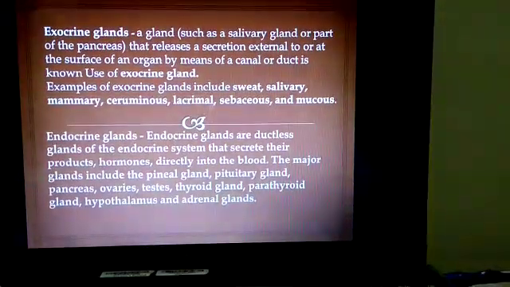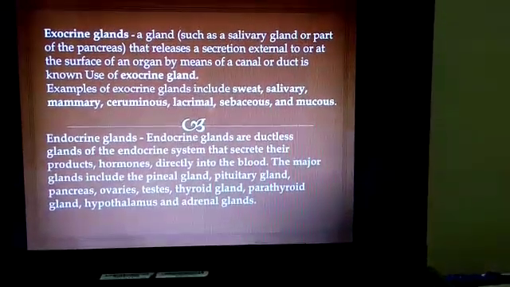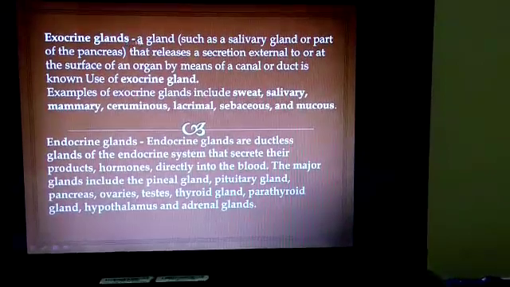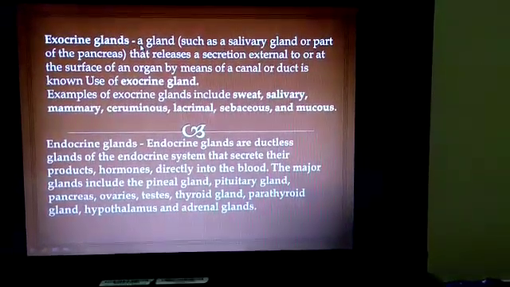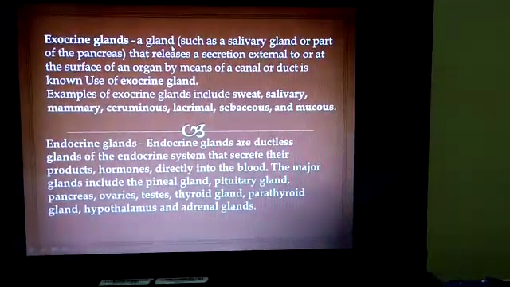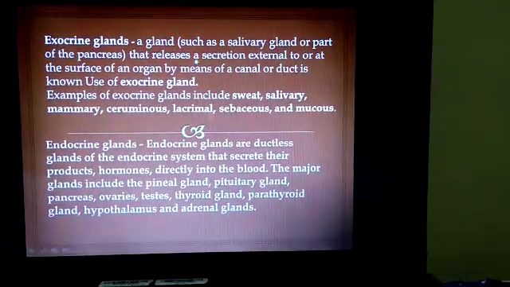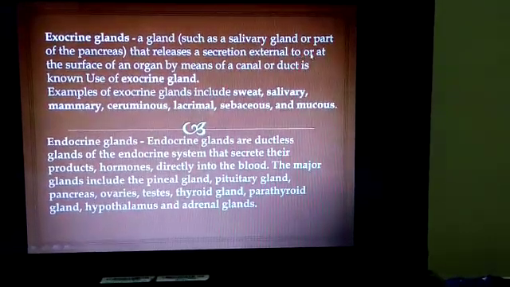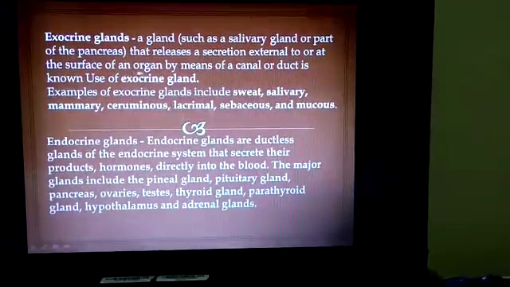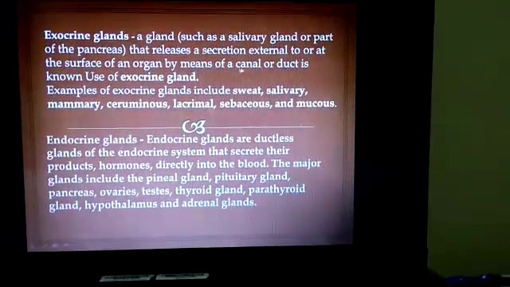So first see about the exocrine glands. An exocrine gland is a gland that releases a secretion external to or at the surface of an organ by means of a canal or duct.